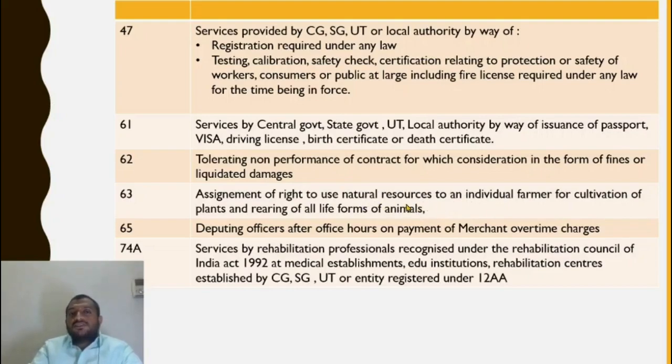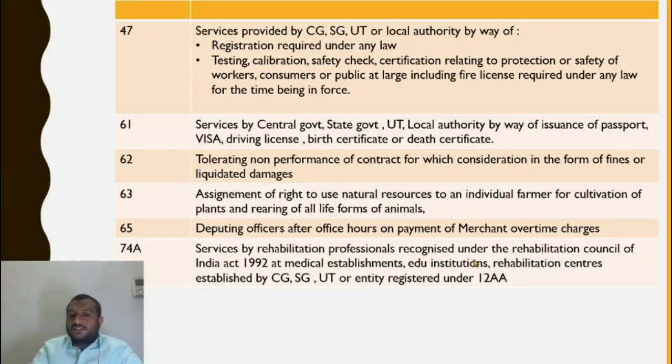So the customs officers are given extra pay or incentive, which is called merchant overtime charges. It is collected from the person who is actually importing the goods. So the officers are given merchant overtime charges. That amount collected from the importer by the government is also exempt. It is collected and paid to the officers.